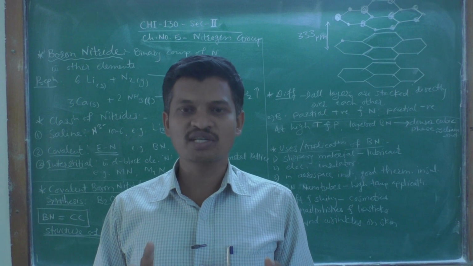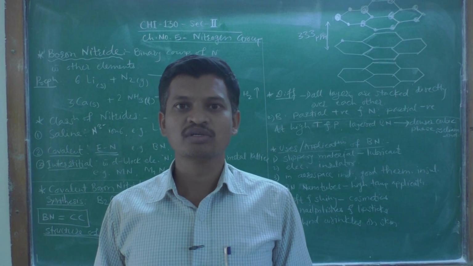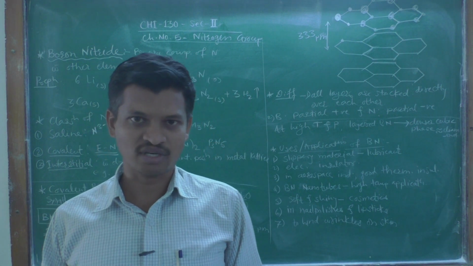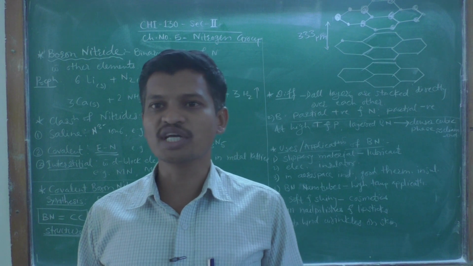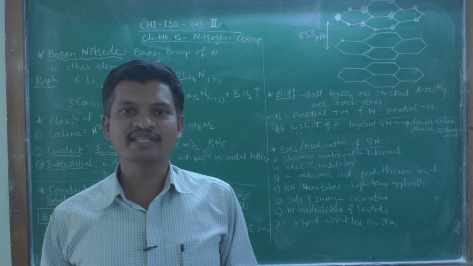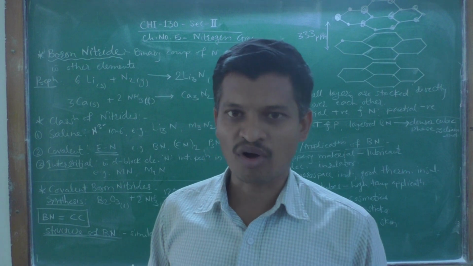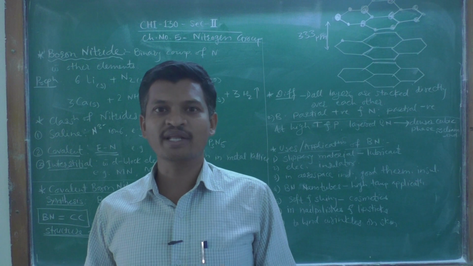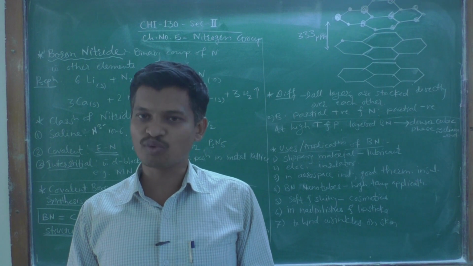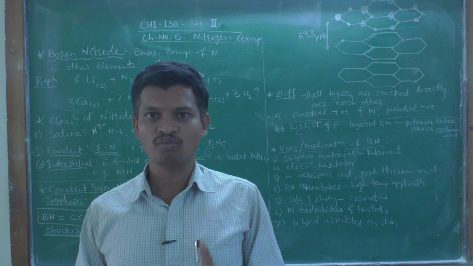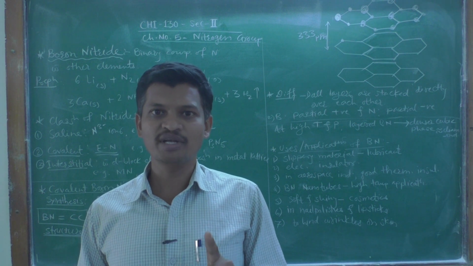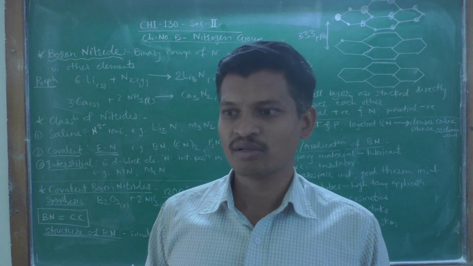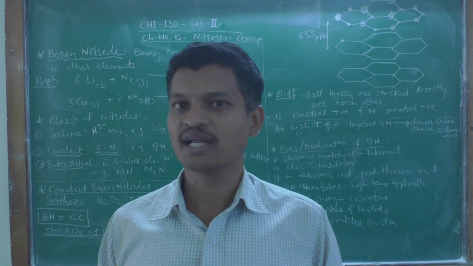As we are considering boron nitrides, these compounds mainly consist of boron and nitrogen. But before studying boron nitrides in detail, let us first revise the concepts of nitrides. Nitrides are the binary compounds in which nitrogen is one of the essential elements. So nitrogen is there, and the other element present along with that nitrogen forms nitrides.